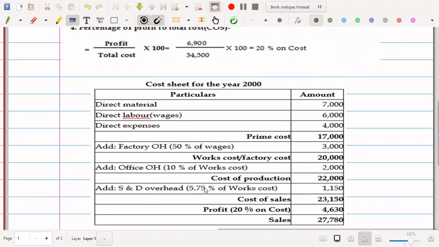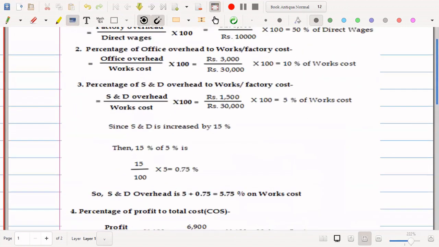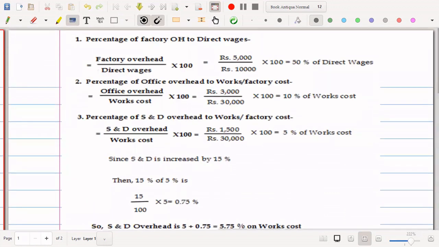So 5.75% of rupees 20,000 comes to 1,150. And finally, we have calculated profit at 20% on cost, that is 20% on 23,150, it comes to 4,630. And finally, we arrive at the quotation price or sales price. So this is how you calculate and prepare the estimated cost sheet.